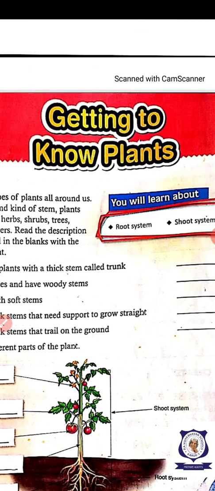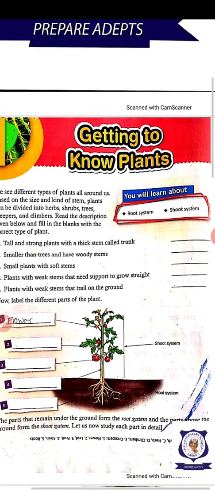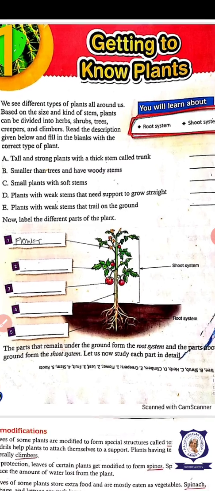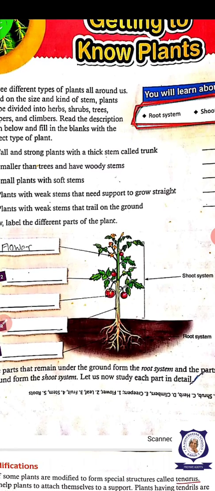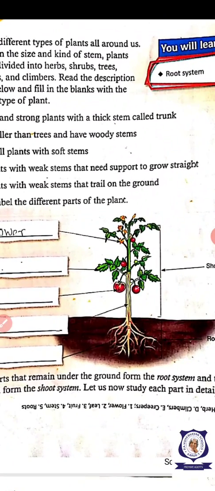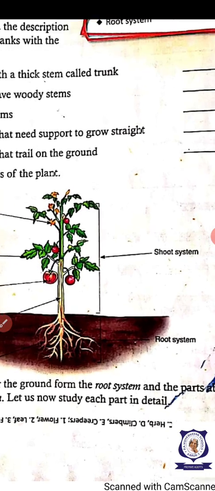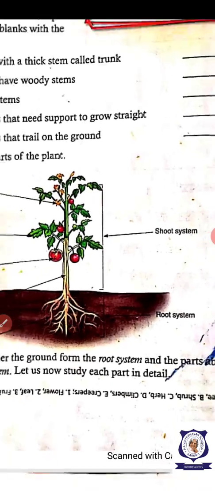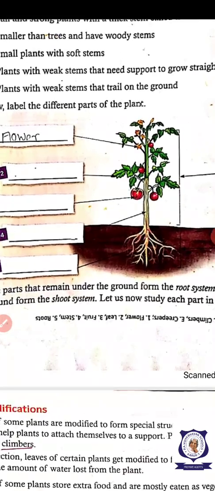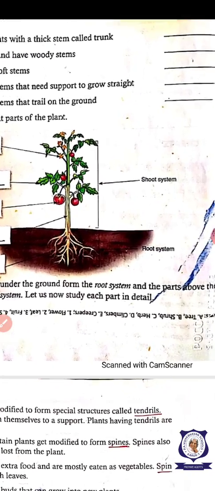Getting to know plants. In this lesson, we are going to see about the third class for you. Before that, let's recall what we studied in the previous classes. Parts of the plant, that is root system and shoot system. And then we studied about the functions of roots, and the functions of the shoot system.